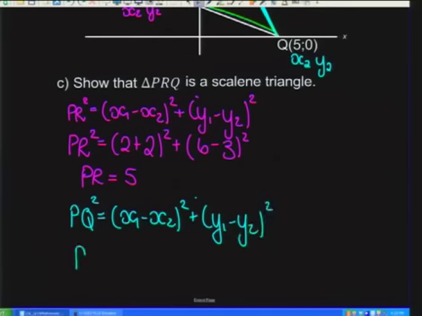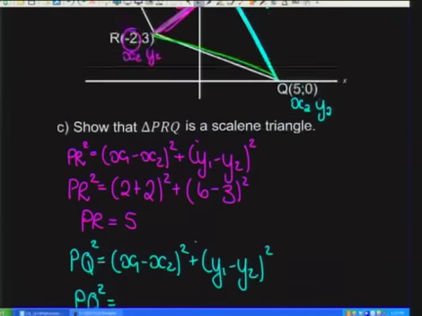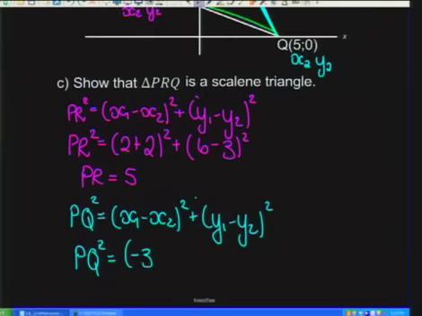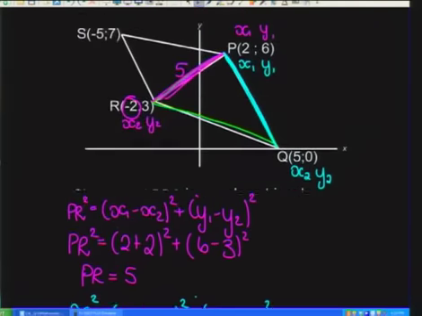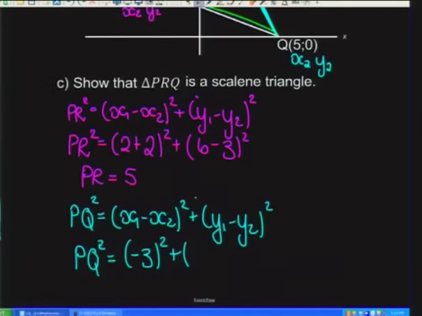PQ squared is equal to x1, which is 2, minus x2, which is 5. 2 minus 5 is negative 3, so let's just save ourselves a little bit of time there. That's negative 3. And y1 minus y2, y1, which is 6, minus y2, which is 0, so that's going to stay just 6, and that is squared.